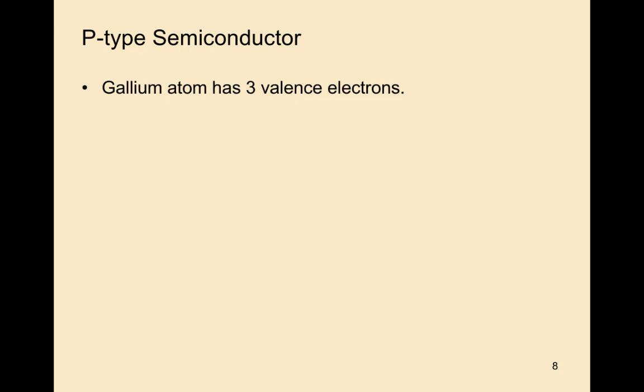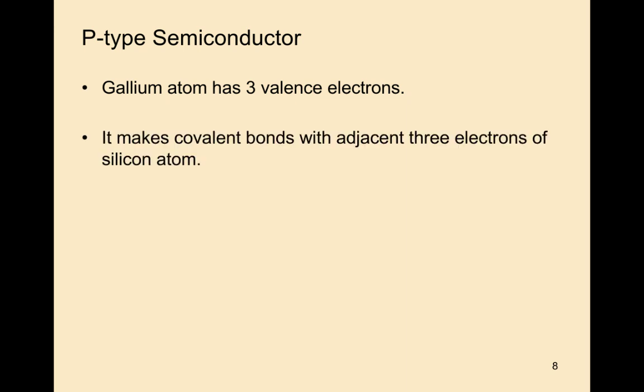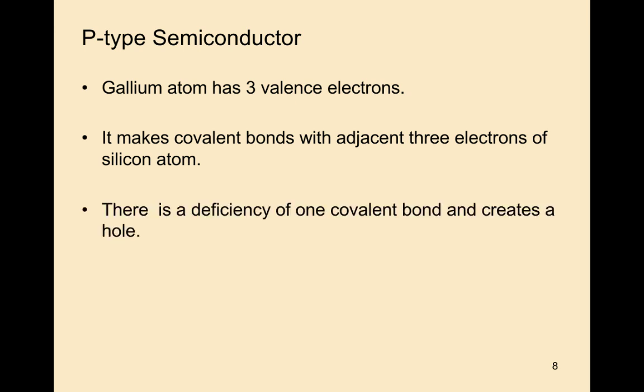P-type silicon. Take an example of a trivalent atom. Gallium has 3 valence electrons, whereas a silicon atom contains 4 valence electrons. The gallium's 3 valence electrons form covalent bonds with the silicon atoms, and one covalent bond is not formed, and it creates a hole.